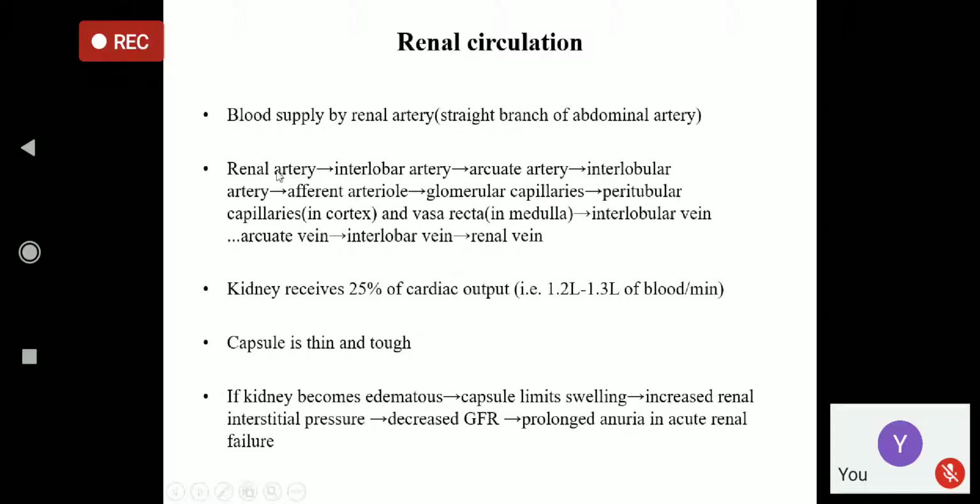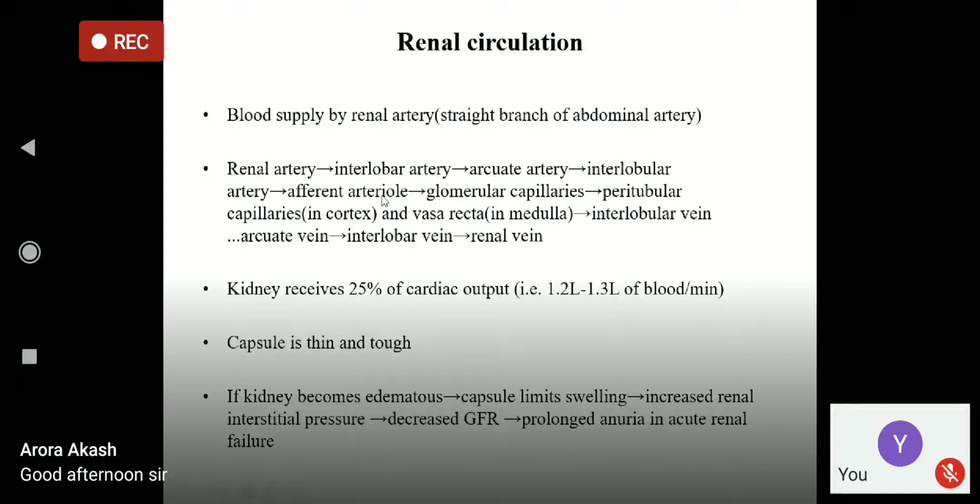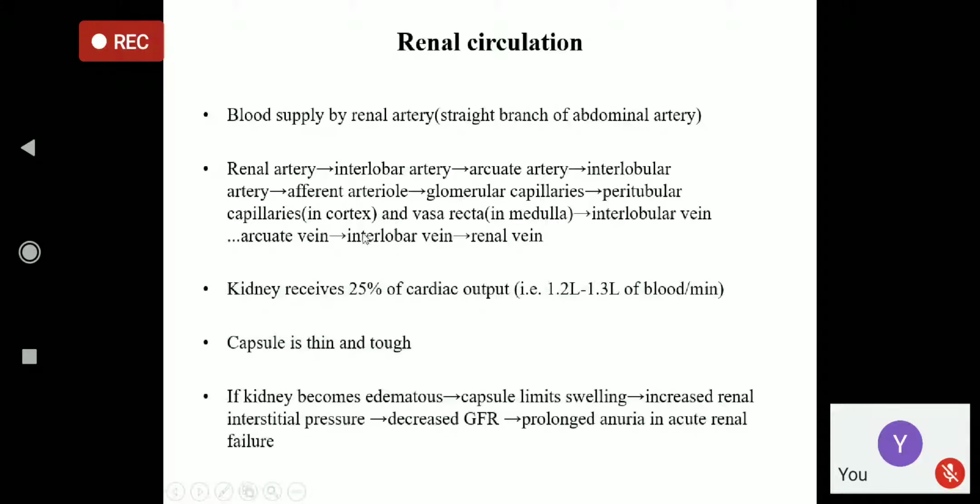First, blood flows in this way: renal artery to interlobar artery, then arcuate artery, because it looks like a bow. Then interlobular artery, then afferent arteriole. Afferent arteriole breaks up into glomerular capillaries. Then peritubular capillaries in the cortex and vasa recta, same thing.